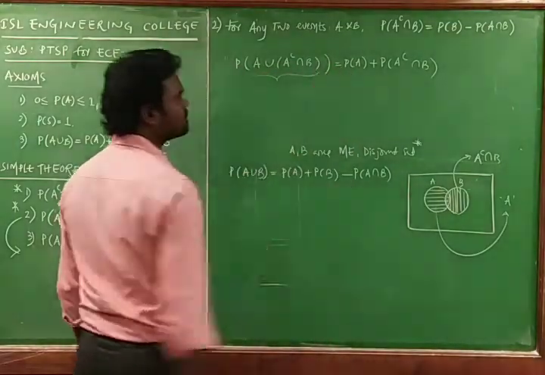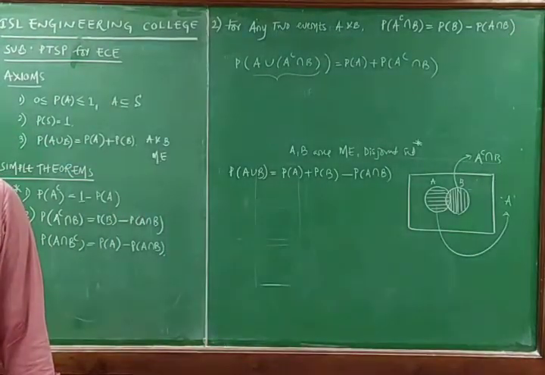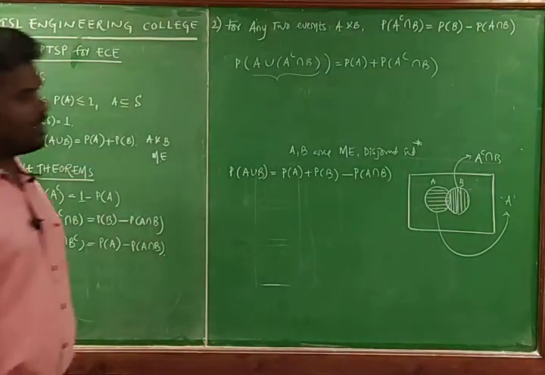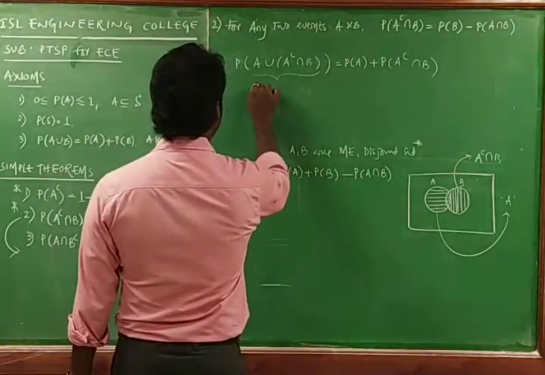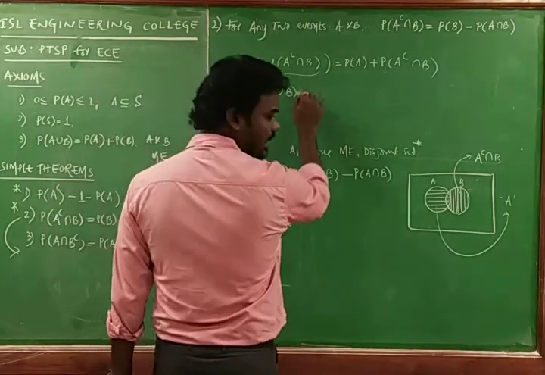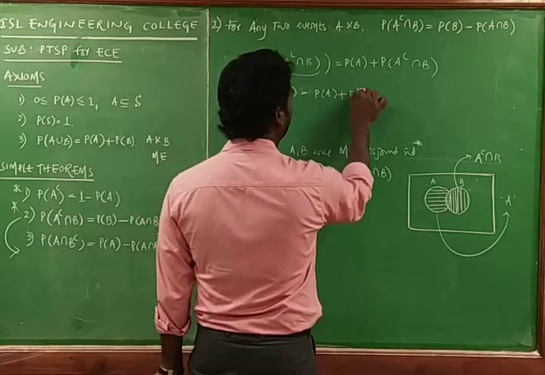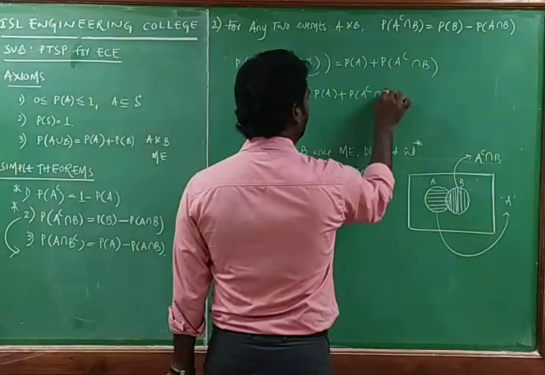So you can write probability of A union B is equal to probability of A plus probability of A complement intersection B.